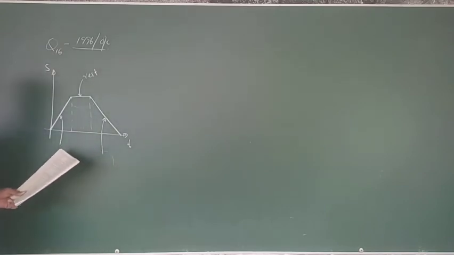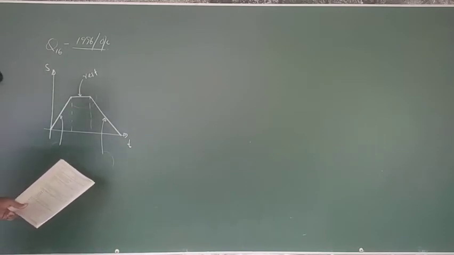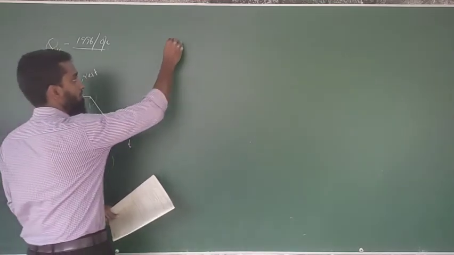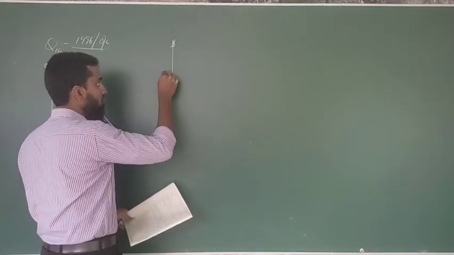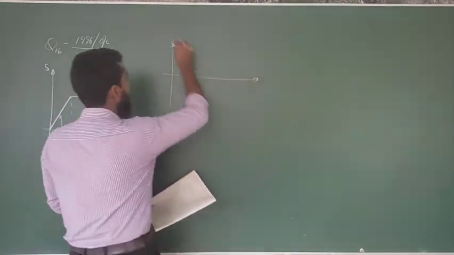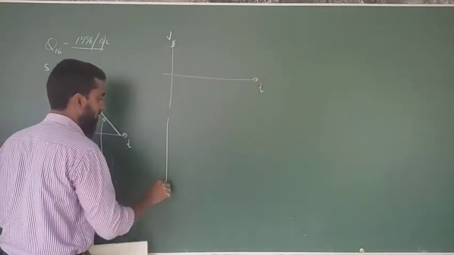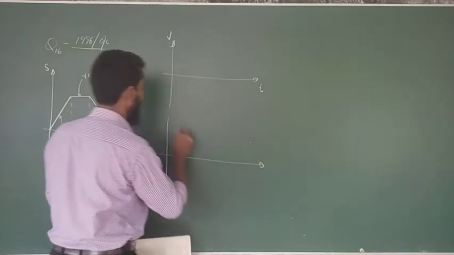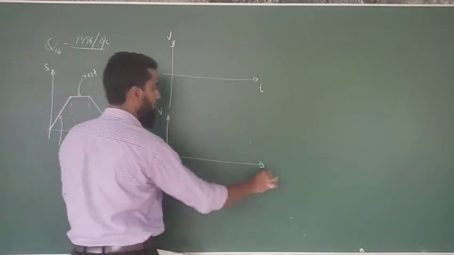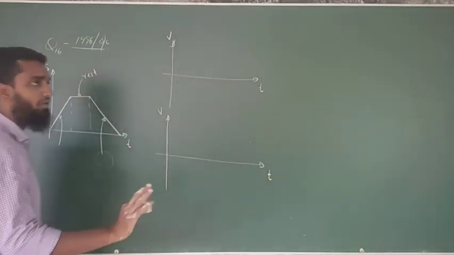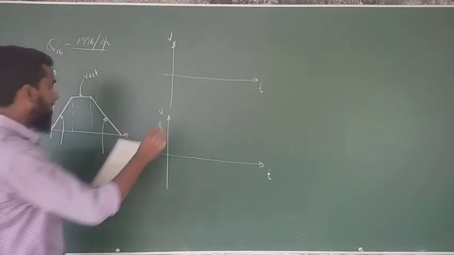Look at this. In the first graph and second graph, what is the difference? This is a good question to understand the questions related to motion, related to the graph. If you got this question, then you will be very clear with the graph. Look at this.